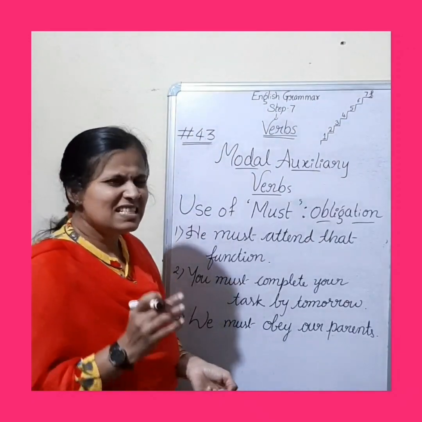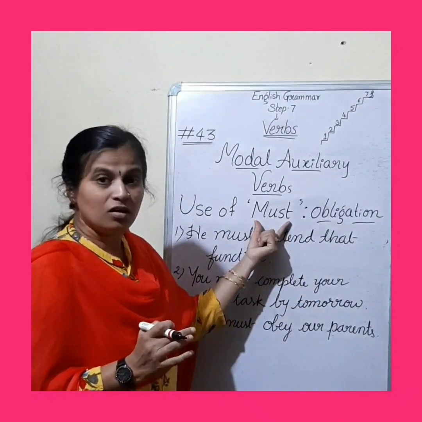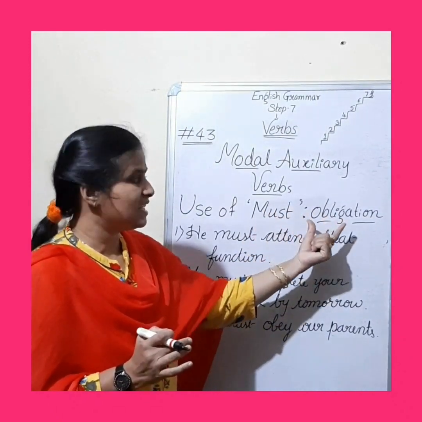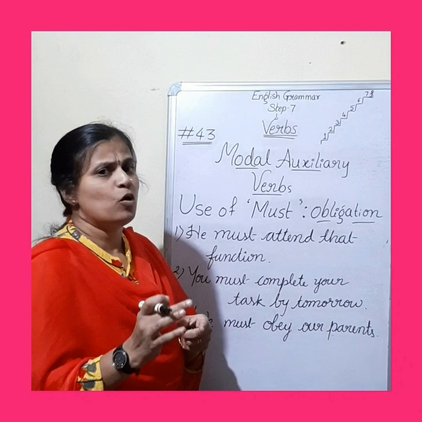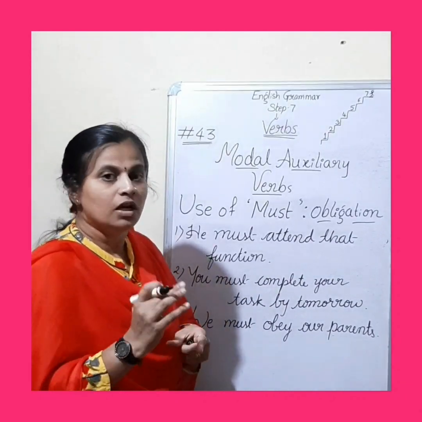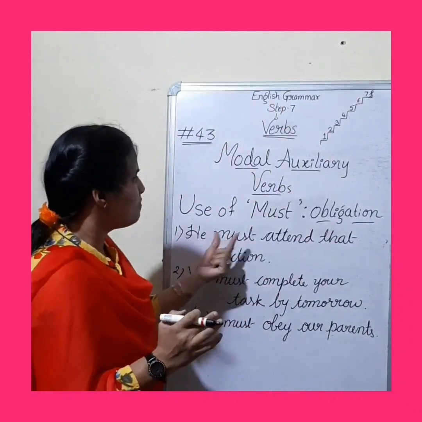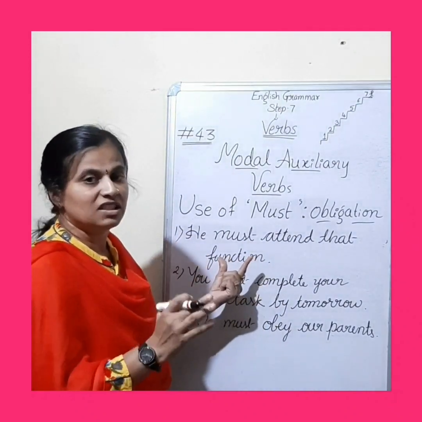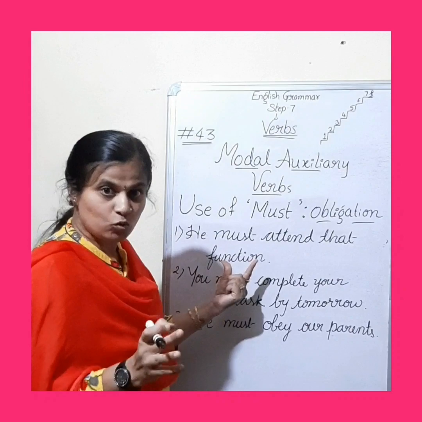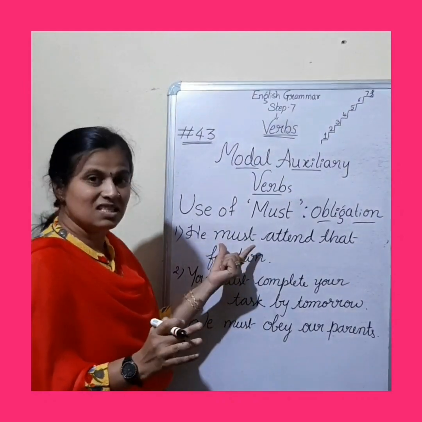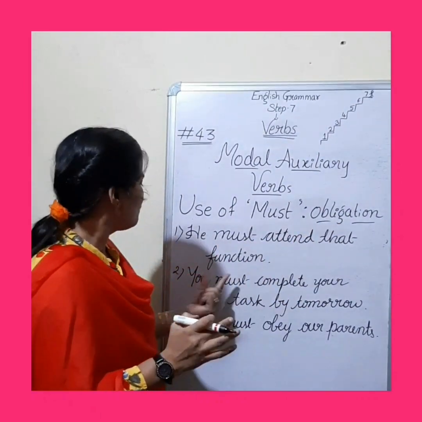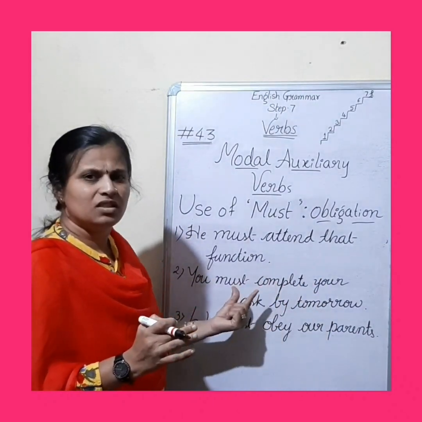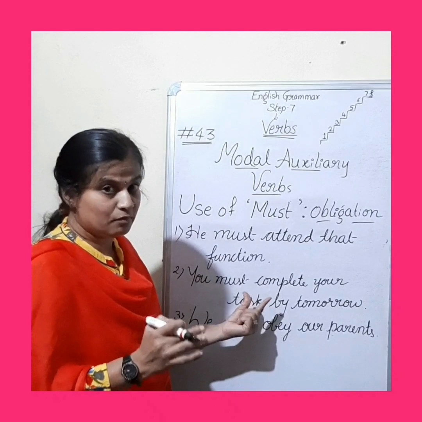Let's have a look over the usage of the word must in sentences, which is giving the sense of obligation, a sort of responsibility, a sort of duty we can say. So he must attend that function by hook or crook. It's his responsibility, it's his duty. So this must indicates obligation over here. You must complete your task by tomorrow. So it's her responsibility to complete it by tomorrow.